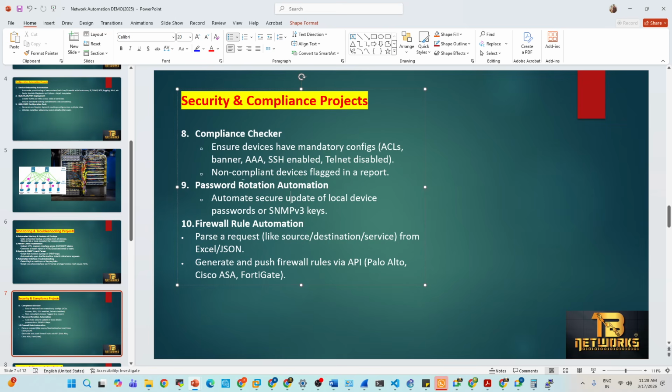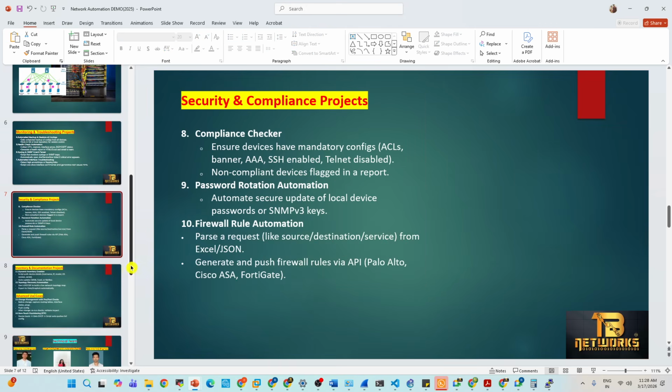The password is generated by the server. That is what the secret vault is. So we have a secret vault server, and passwords can be generated and rotated. Network engineers used to generate a password and change it every year for all the data center devices. You can do that using automation. Firewall rule automation you can also do. Everywhere you use automation.